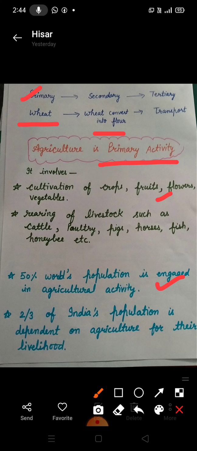So in both the world and India, the maximum number of people depend on agriculture for their livelihood.